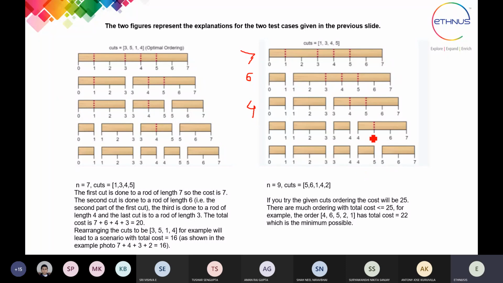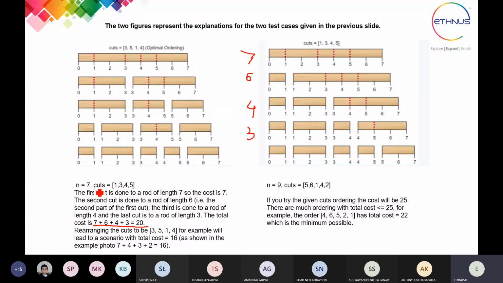Then the length of a stick for the next cut 5 is 3. So here we have 7 plus 6 plus 4 plus 3. It is going to give you the total cost, which is equal to 20. So this is what they have given in the explanation part.